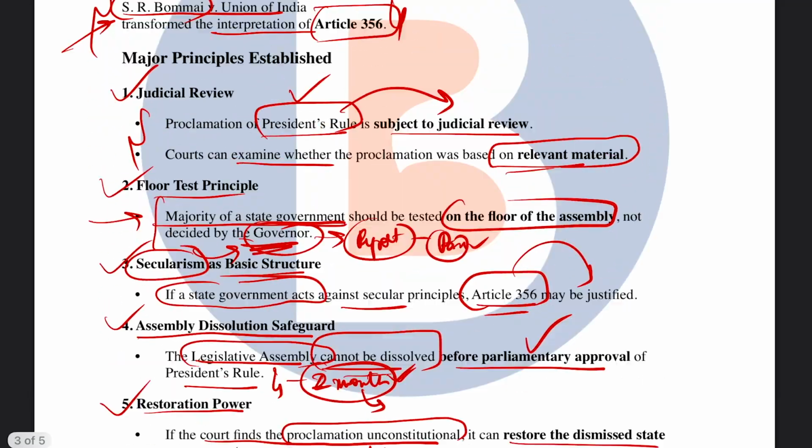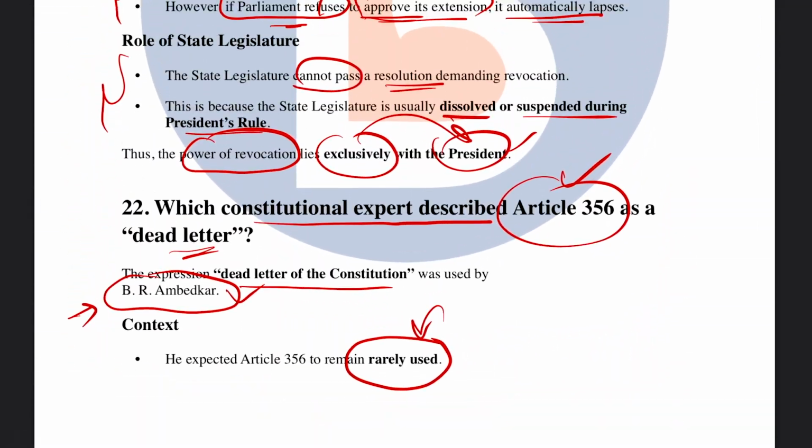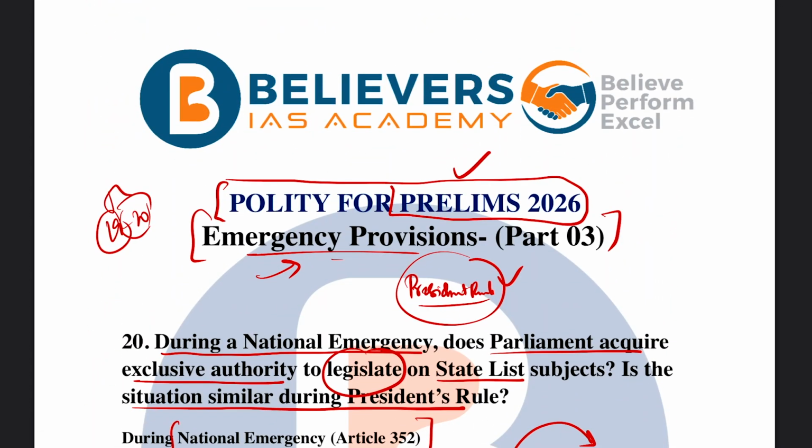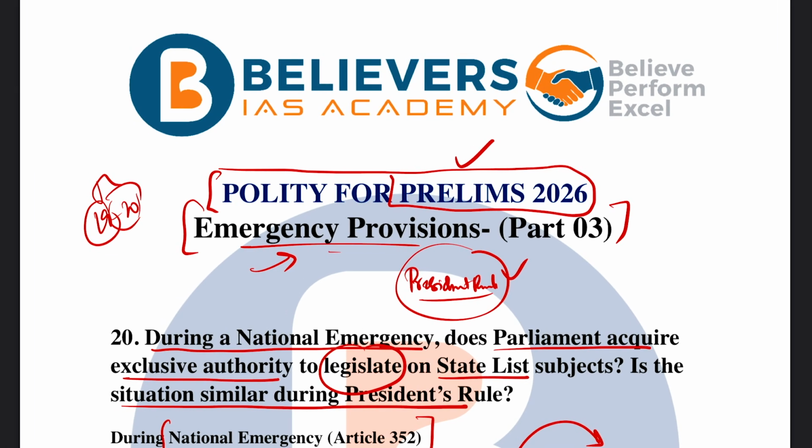I hope this pretty much covers the entire chapter, a very important chapter, and also a chapter which has more concepts embedded within it. And a lot of confusions can happen if the concepts are not clear, especially as we're talking about three important emergencies. So I hope this is clear.